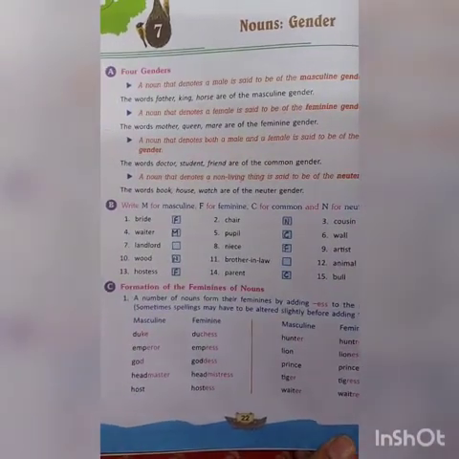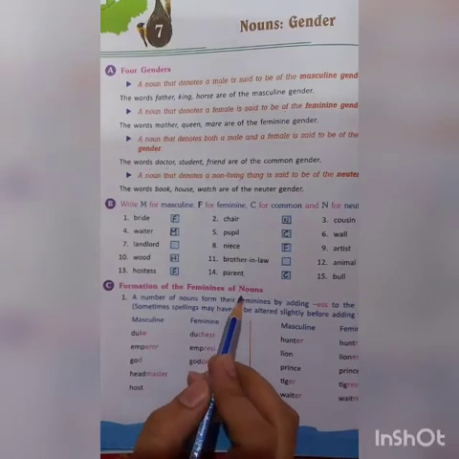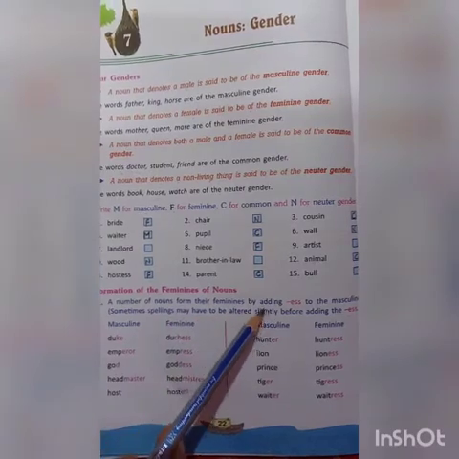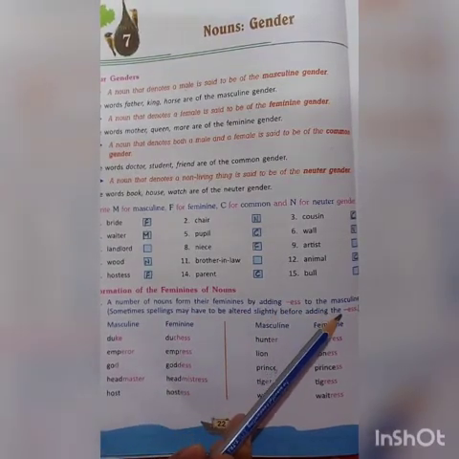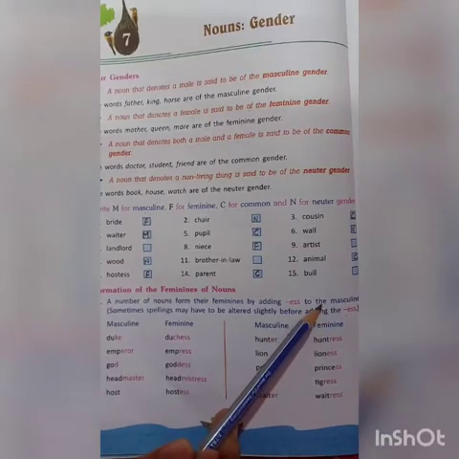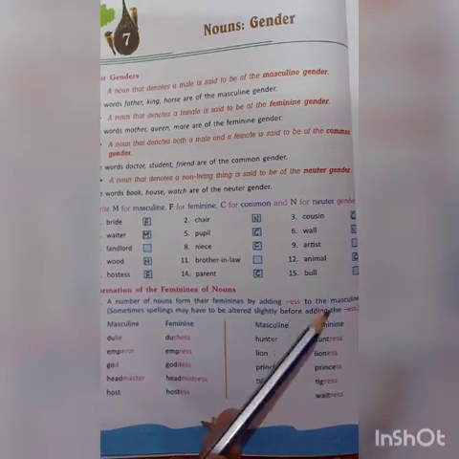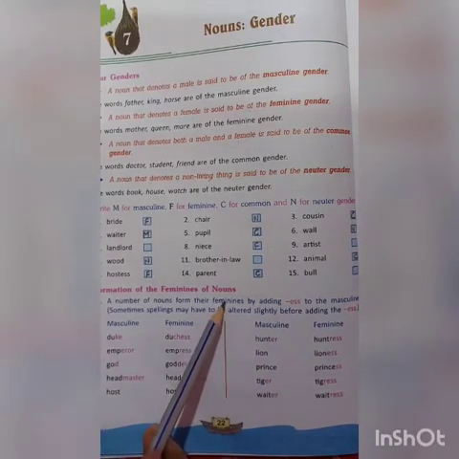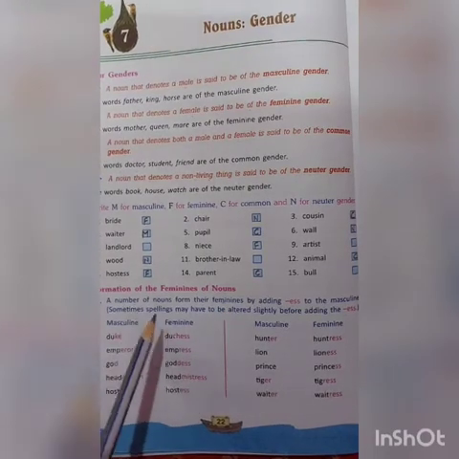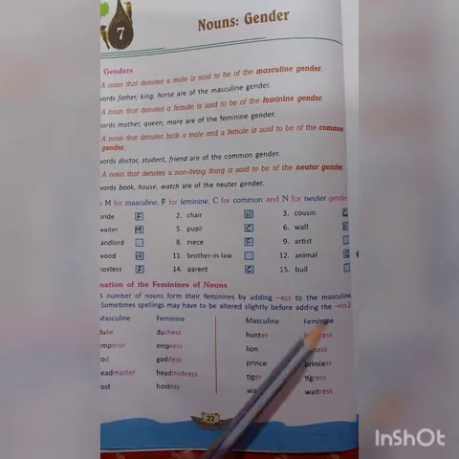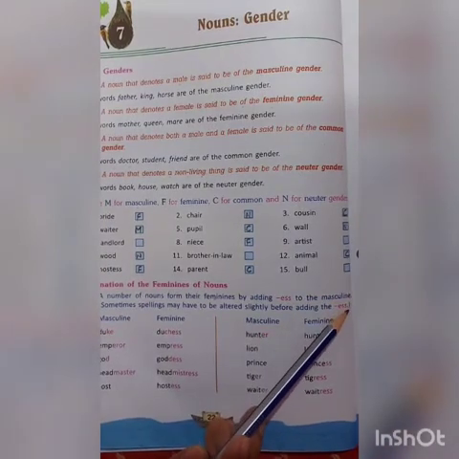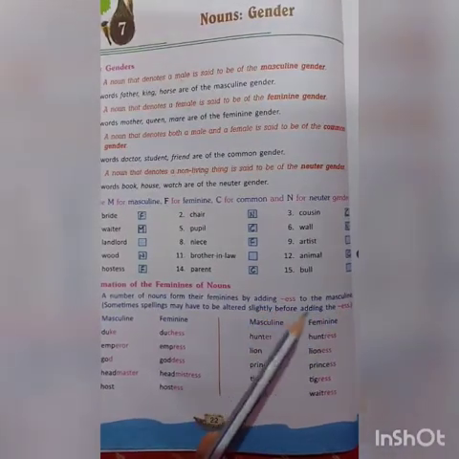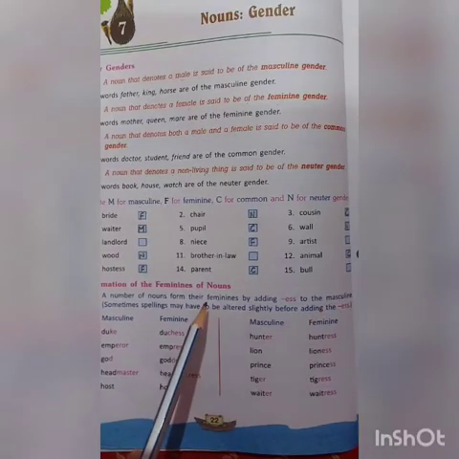Now let's move to the C part. Formation of the feminines of nouns. A number of nouns form their feminines by adding ESS to the masculine. So, in some nouns, if we add ESS to the masculine, we can form their feminine. Sometimes the spellings have to be changed slightly before adding the ESS.